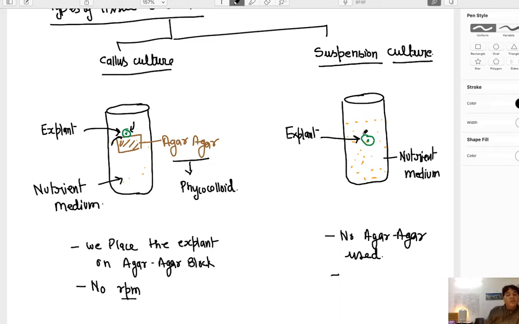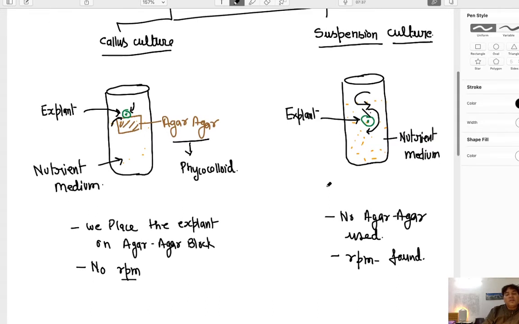But in this case, because the explant is present at one place, the cells may die because of lack of nutrients. Although it is dipped in the nutrient, it will take the nutrients only from the surroundings. So we have to move this nutrient medium. This nutrient medium has to be rotated, and this is what we call RPM, revolutions per minute. This is the main difference between suspension culture and callus culture.